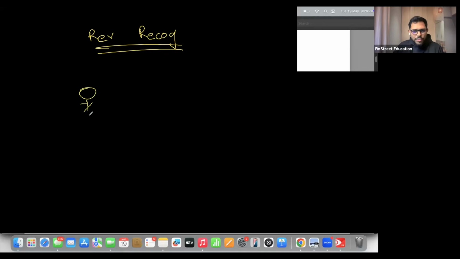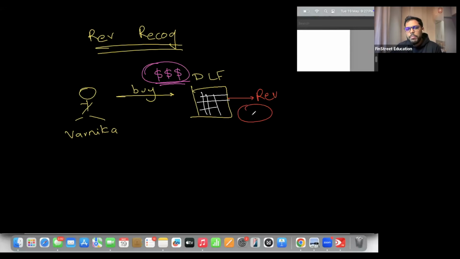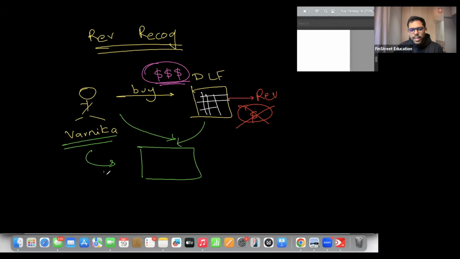So let's say we have Varnika, who is planning to buy something from a company. Let's call this company DLF, a very big infrastructure company. When they get into a transaction, Varnika is handing over some amount. But how do we decide that we need to recognize this? How will DLF decide what goes into revenue as of now and what amount is not considered revenue right now? That is the question. So the process is simple. Here is your answer. First, the moment these parties come together, the first thing is that Varnika should identify herself as a buyer.